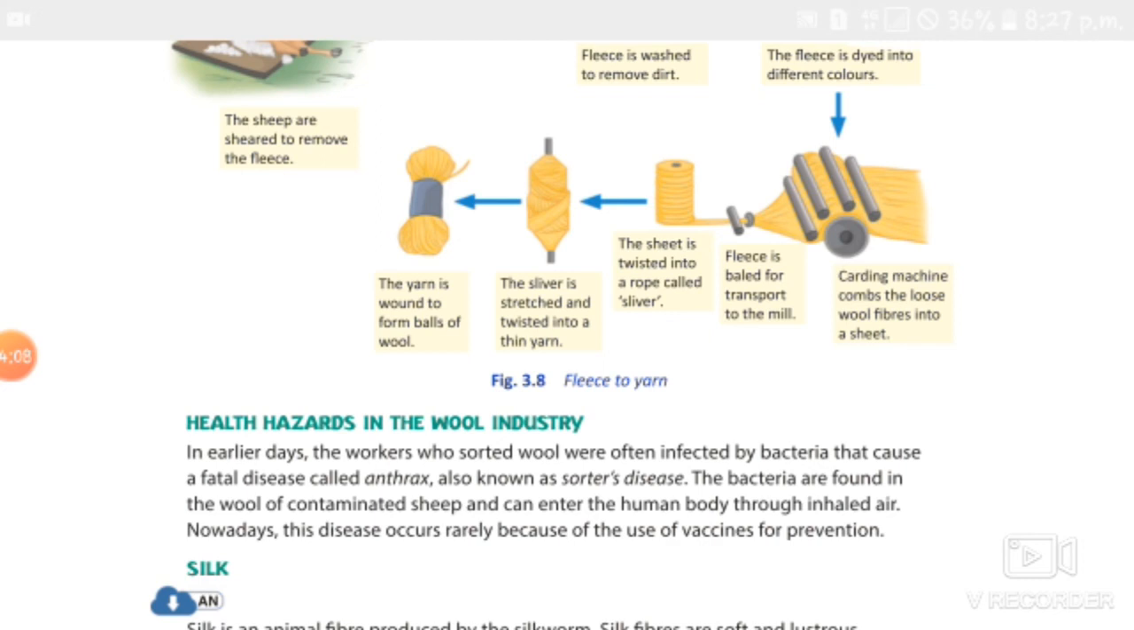The next topic, silk, we can learn in the next class. So read page number 43 and prepare the one word answers. Find out the one word answers. Okay, students, thank you.